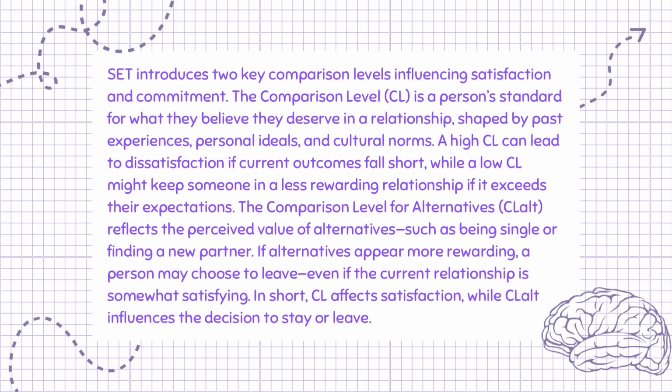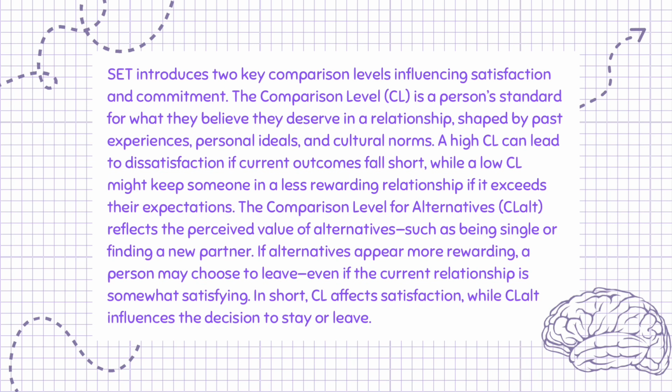SET introduces two key comparison levels influencing satisfaction and commitment. The comparison level, CL, is a person's standard for what they believe they deserve in a relationship, shaped by past experiences, personal ideals, and cultural norms. A high CL can lead to dissatisfaction if current outcomes fall short, while a low CL might keep someone in a less rewarding relationship if it exceeds their expectations.